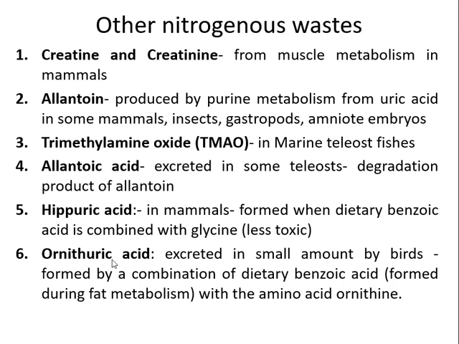It is formed by the combination of dietary benzoic acid with ornithine. So benzoic acid plus glycine gives hippuric acid, that is seen in mammals. Benzoic acid plus the amino acid ornithine gives ornithuric acid, which is eliminated by birds. So these are the different types of nitrogenous excretion. Thank you.